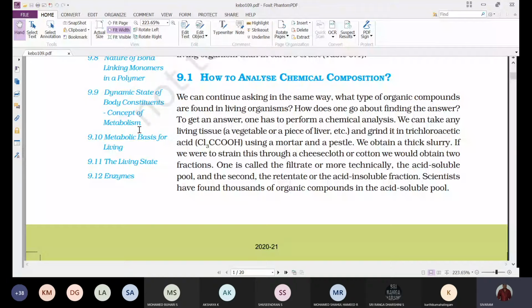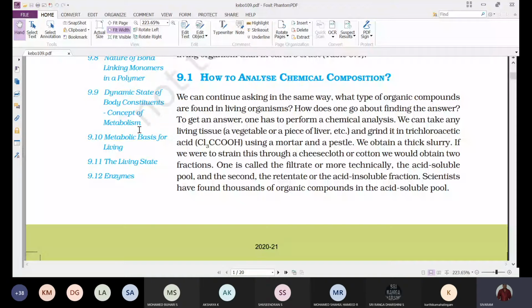And the next one, the living state. When an organism is said to be living, how is energy produced? What is energy? That we will see. And finally, we'll go with enzymes, the biocatalysts. Generally in chemistry, we get the catalyst, which is involved in enhancing the chemical reaction, but it does not get consumed in the chemical reaction. That is an enzyme.